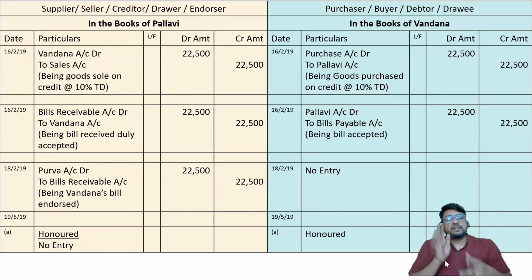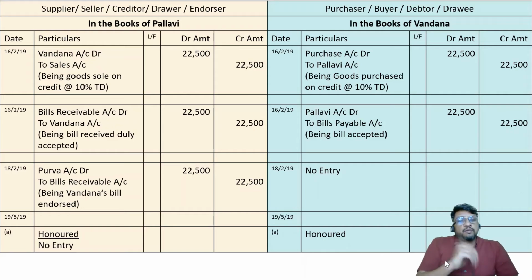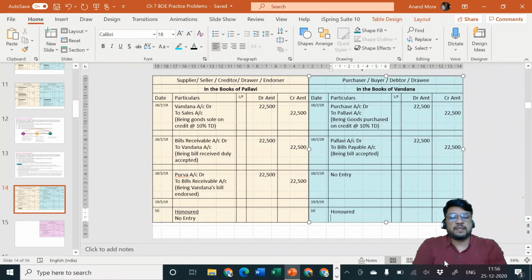For me what is important is she is carrying the bill. If Purva would have come to my office and would have demanded money but would not have produced the bill of exchange, then Vandana would not have paid to Purva. So Vandana is paying to Purva not because Purva is Purva. Vandana is paying to Purva because Purva is bringing the bill of exchange. So for Vandana, it is not Purva what is important, but it is the bills payable that is important. That means she will specify my bills payable is getting cancelled, my bills payable is getting honored, so my bills payable liability is getting over, bills payable account debit to cash or bank account.